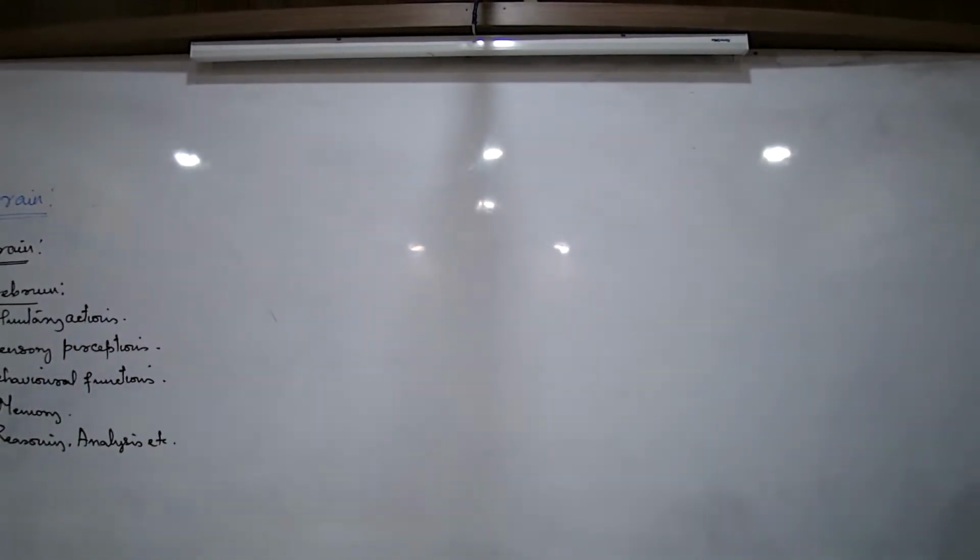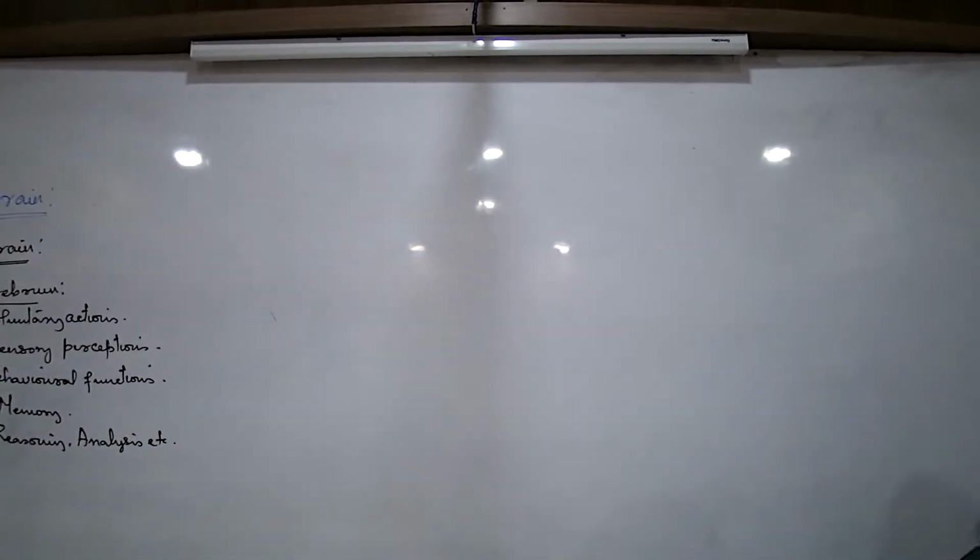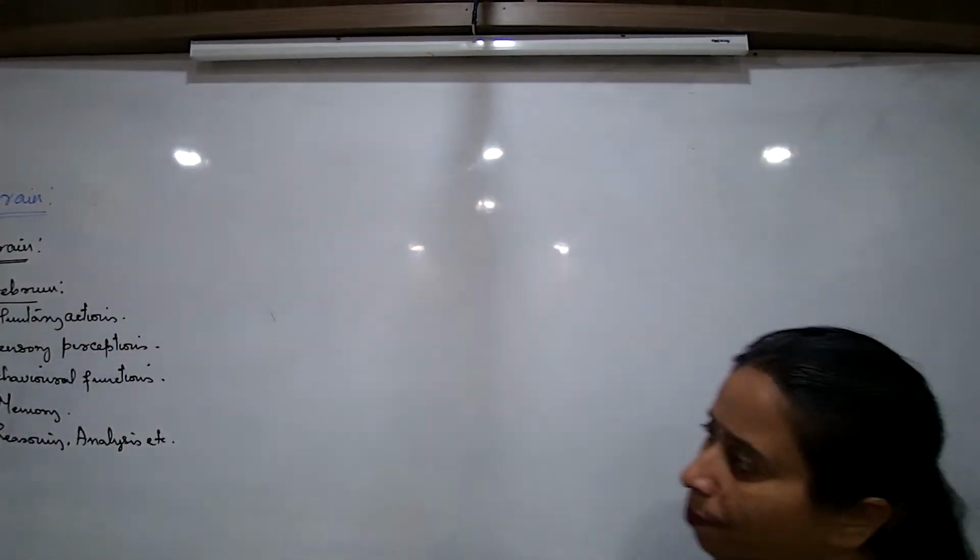Why are we all different in the fastness of analysis and reasoning? Why are we all different in the capacity of retaining? Why are we all different in the capacity of immediately, promptly answering? It is all because of the arrangement of the neurons, which is a little bit different in each one of us. So that is about cerebrum, a part of the forebrain.